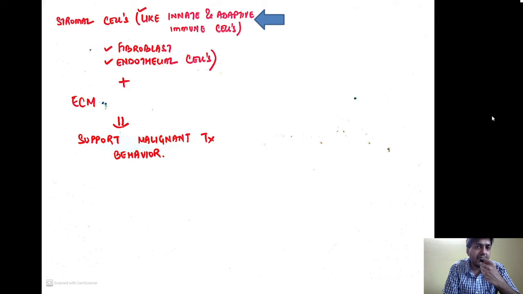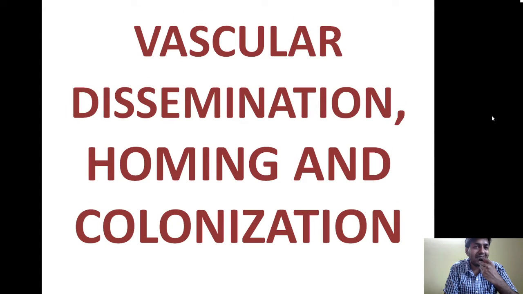Stromal cells, like the innate and the adaptive immune cells, the fibroblasts and the endothelial cells, together with the extracellular matrix, support the malignant tumor behavior. So with this, we have completed the first phase of invasion and metastasis, that is, invasion of the extracellular matrix. Now we come to the second phase of metastasis, that is vascular dissemination, homing and colonization.